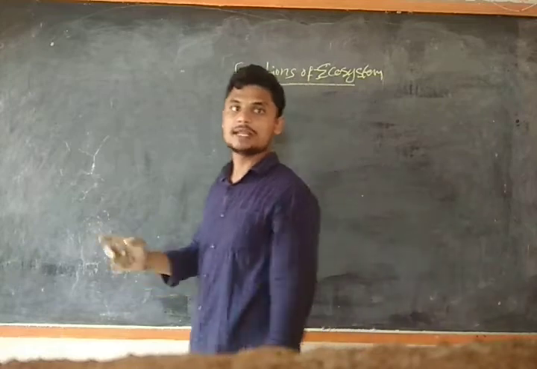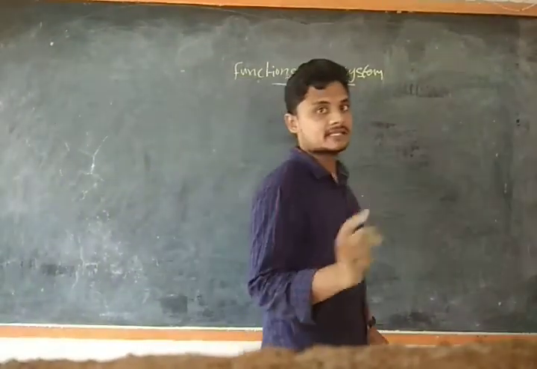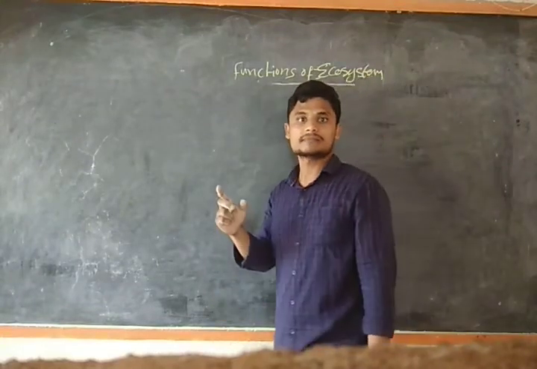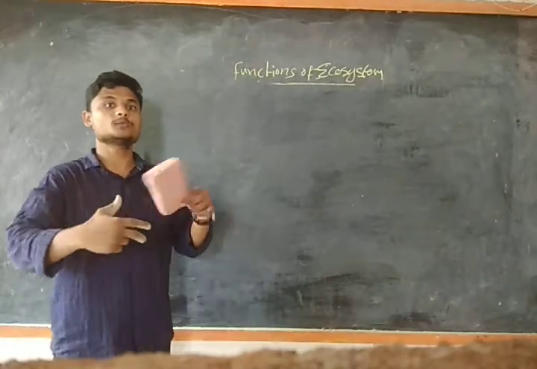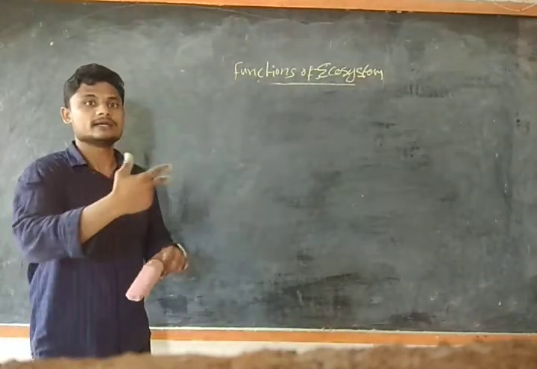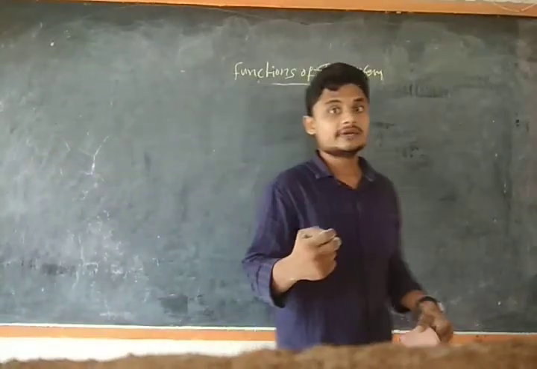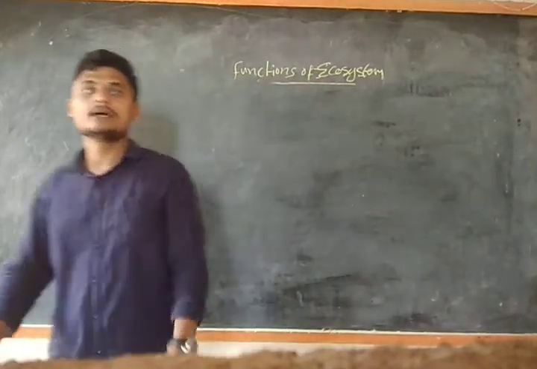In the pyramid of number and the biomass, we have both upright and inverted, whereas in the pyramid of energy, we have only upright. But why? Because in the pyramid of energy, we can't take the process from the back to the front, like we have done in the pyramid of number and biomass. It is a unidirectional, single-way pathway of food, called the pyramid of energy.